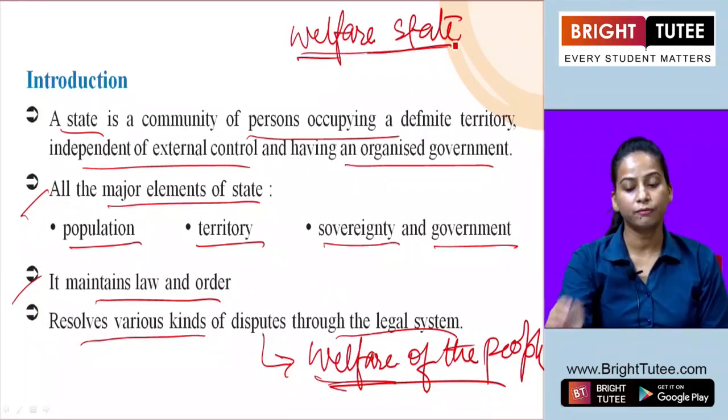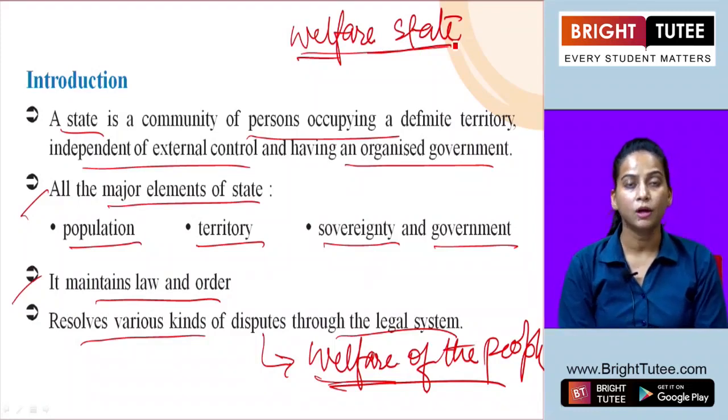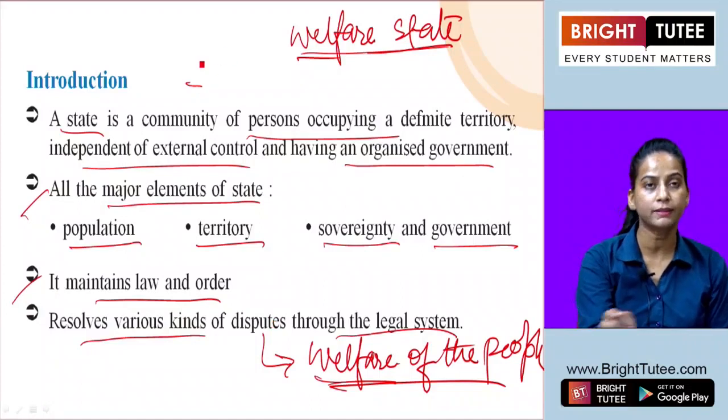In such a welfare state, what is the responsibility of the government? The government ensures that each and every person living within that particular territory has equal access to different facilities, for example, housing, food, healthcare facilities, education, employment, etc. So all these facilities are provided.